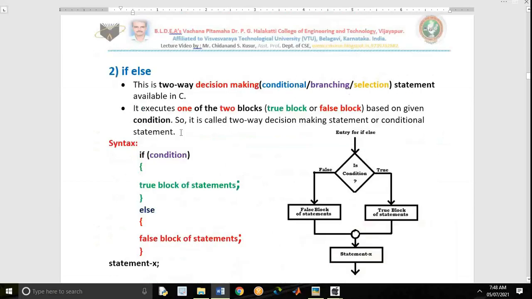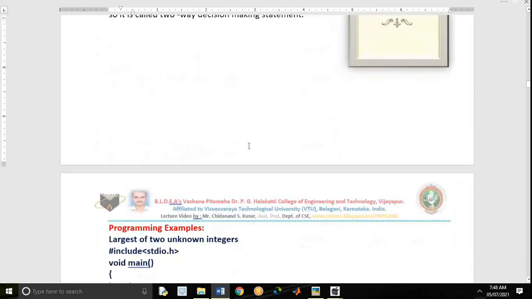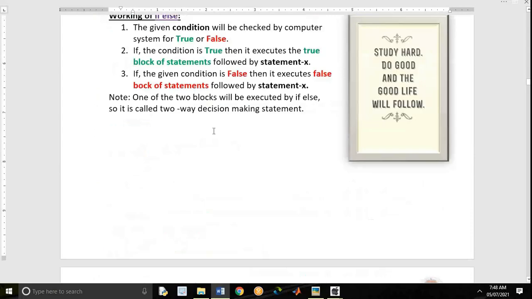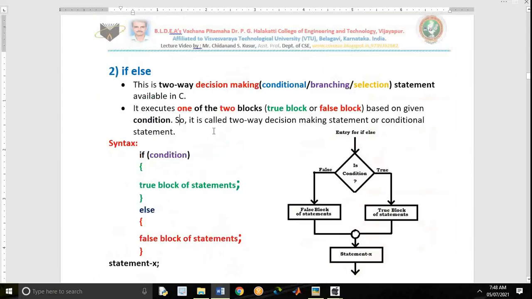In today's class I teach you the explanation, syntax, flowchart, and working of if else. Then we see many examples, and practically I run and show you these programs also. Please listen to me. Let us start the discussion.